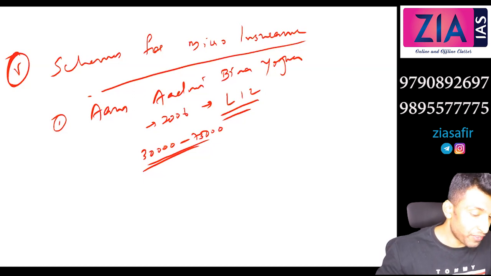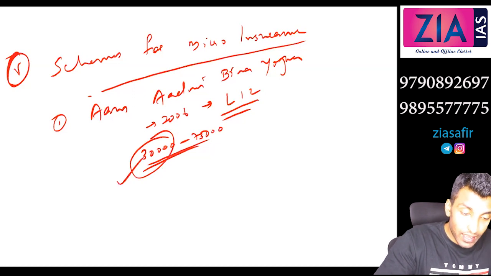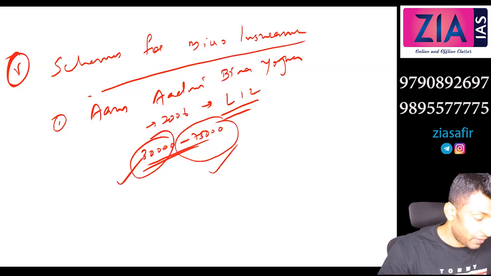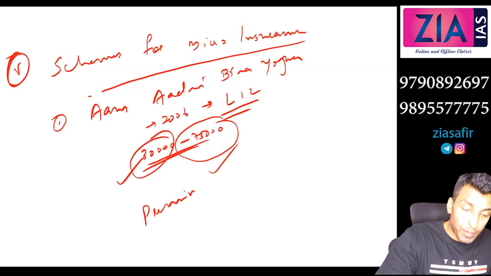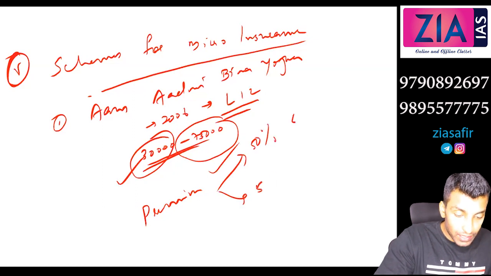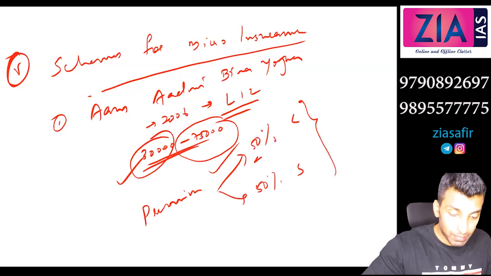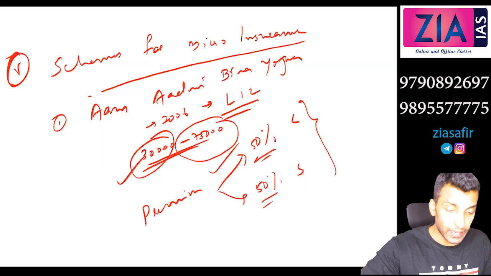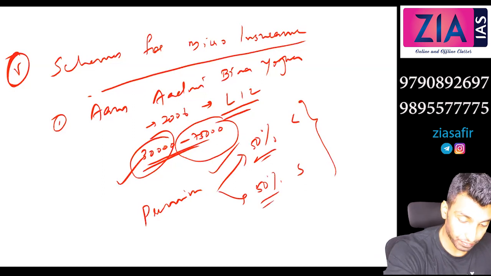In case of natural death it is 30,000. In case of accidental death it is 75,000. So what about the premium? Premium will be 50% by the center and 50% by the state. So can I say it is completely subsidized? It is fully subsidized. So the premium is fully subsidized.